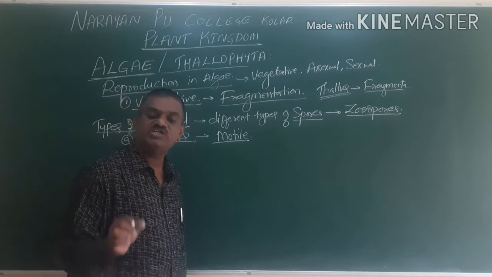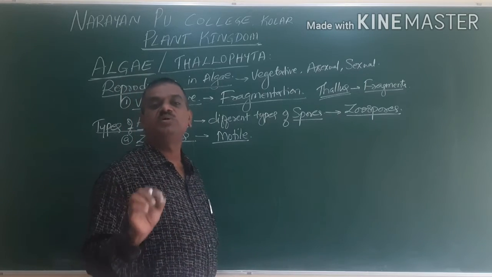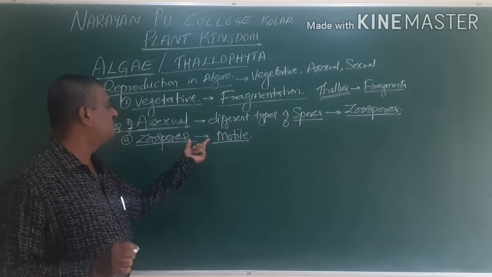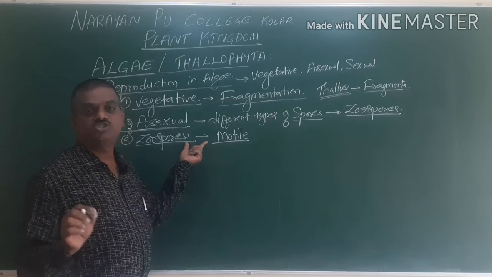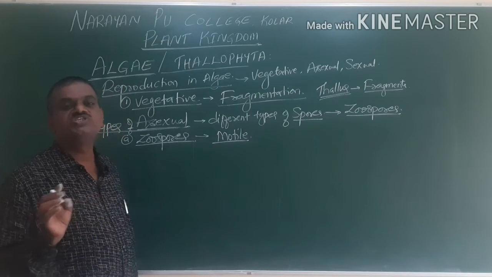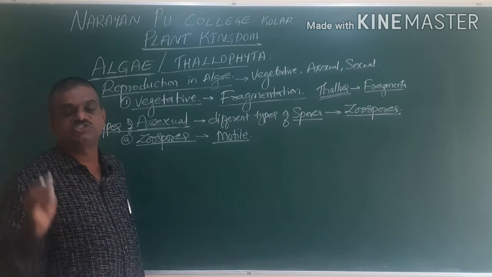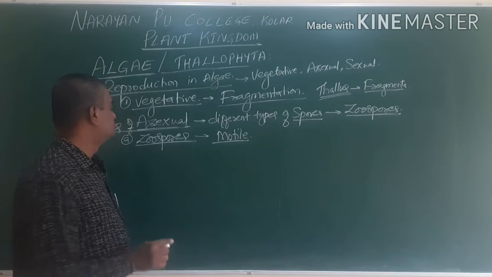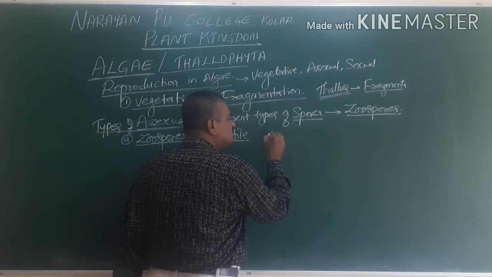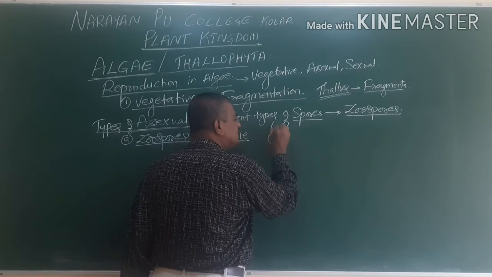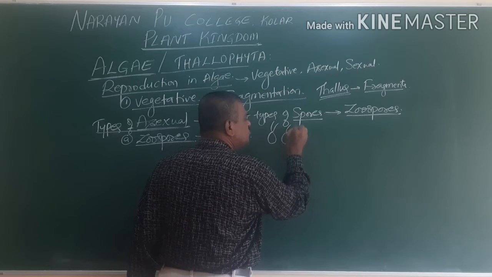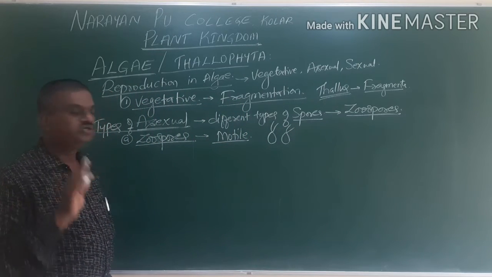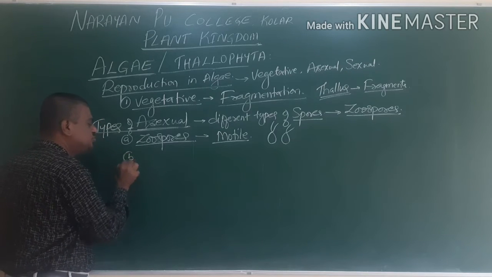They are always formed in favorable conditions. In the presence of favorable conditions, the algae produces zoospores which can move from place to place, hence they are called motile. Motile means they can move. Usually there is a presence of flagella, and with the help of this they move from one place to another. So this is called zoospores.